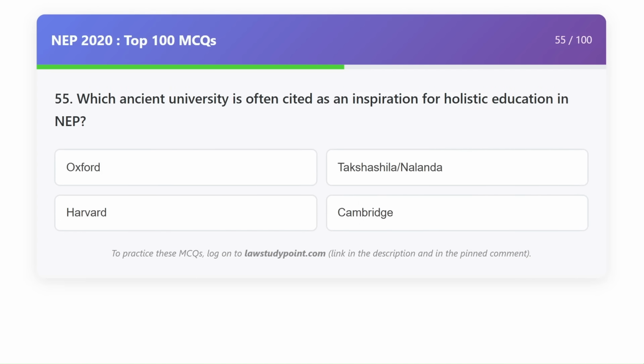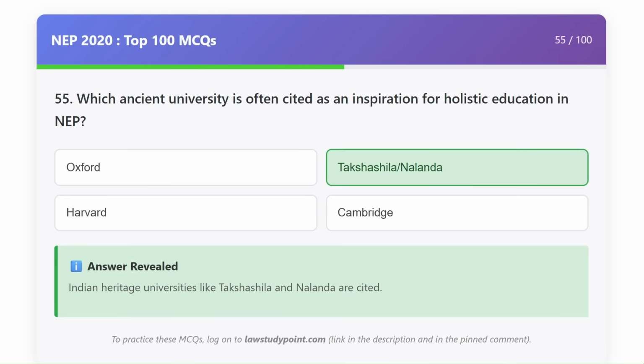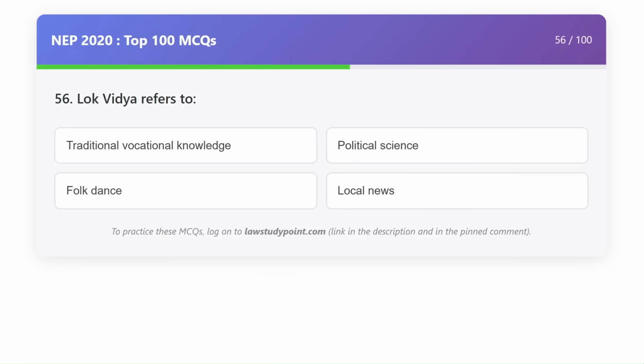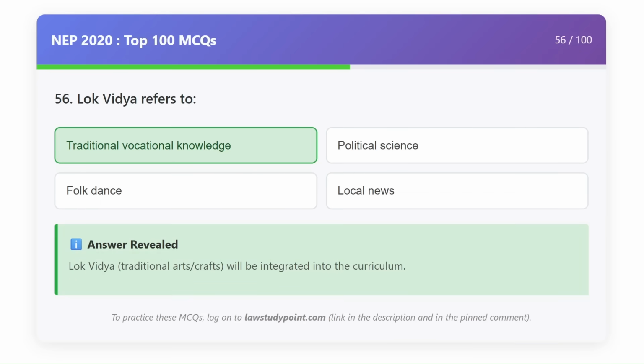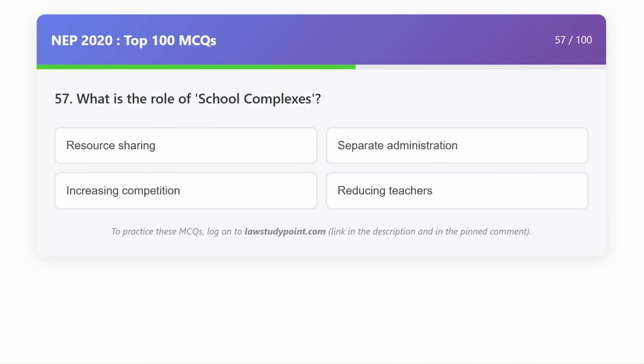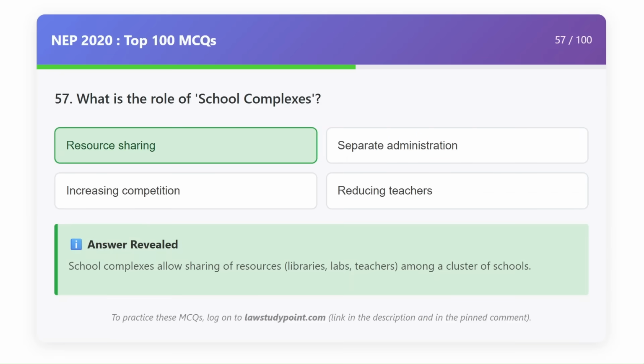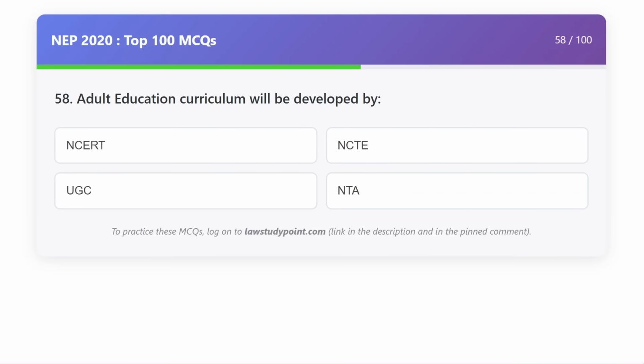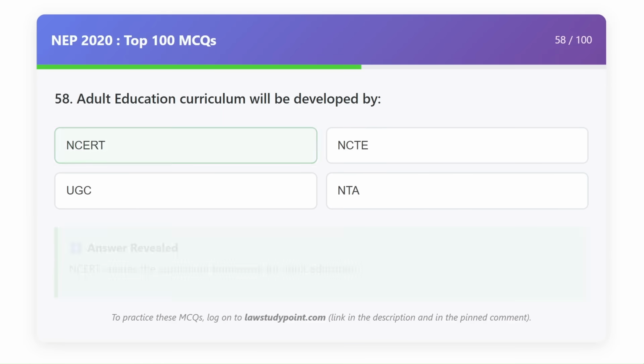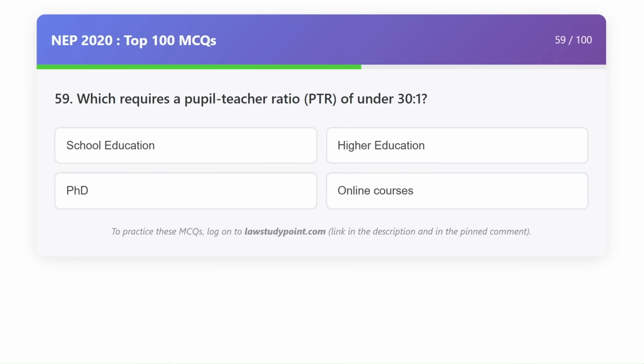Which ancient university is often cited as an inspiration for holistic education in NEP? Takshashila and Nalanda. Lok Vidya refers to traditional vocational knowledge. What is the role of school complexes? Resource sharing. Adult education curriculum will be developed by NCERT.